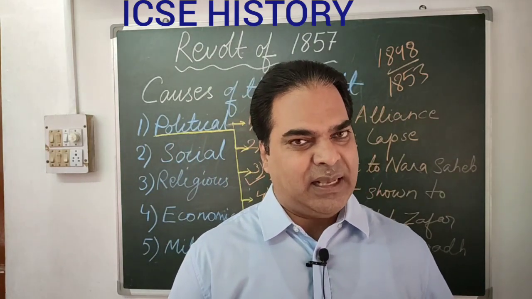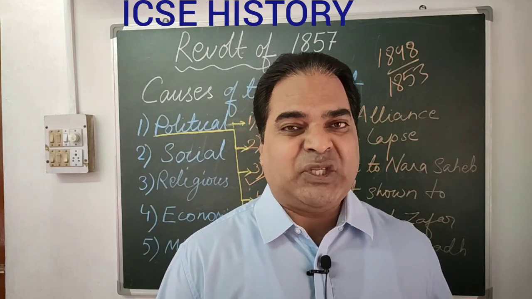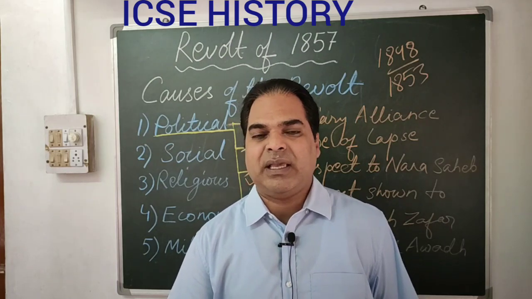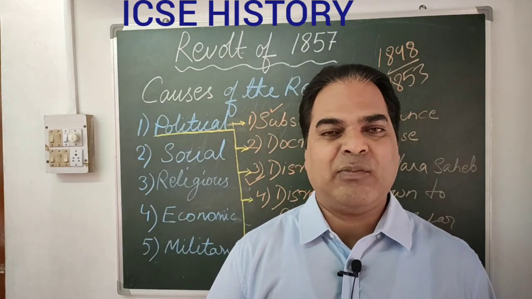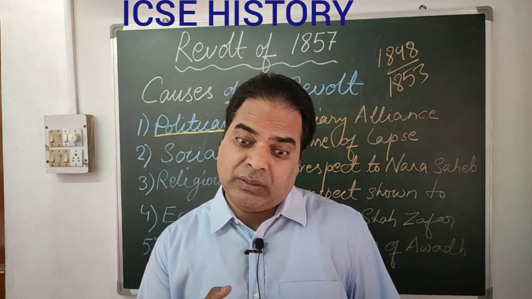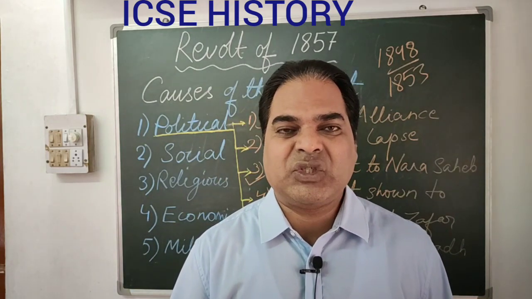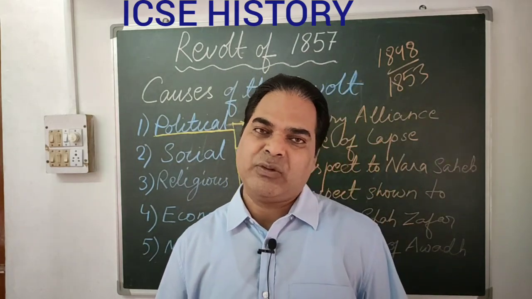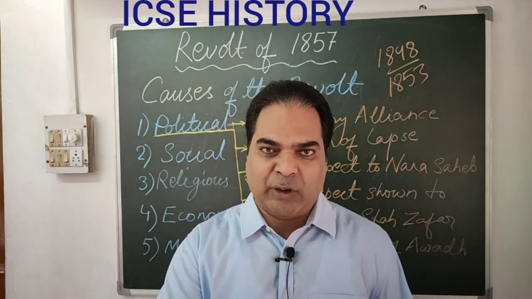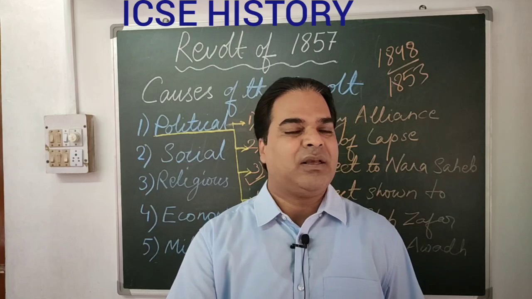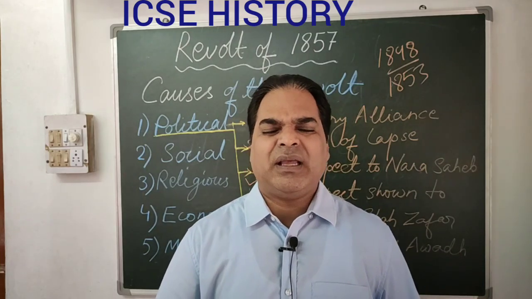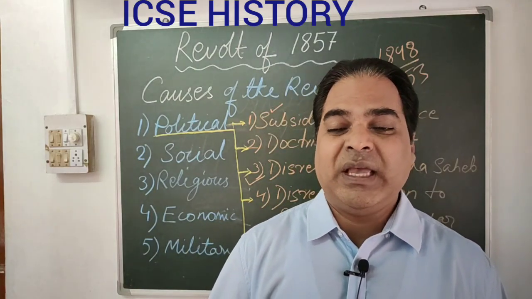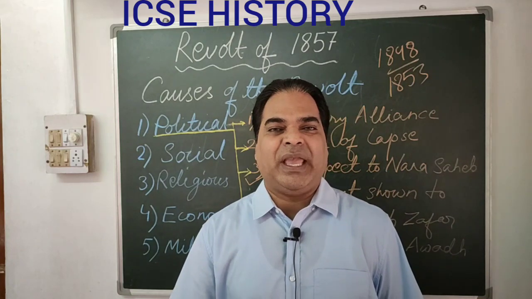And then his pension was to be given to the son, Nana Sahib, but Nana Sahib was denied the pension on the pretext that he was not the real son of Peshwa Bajirao II. Peshwa Bajirao II had adopted Nana Sahib, and because of that his pension was stopped. Nana Sahib had inherited huge wealth from his father, so he utilized that wealth in organizing the